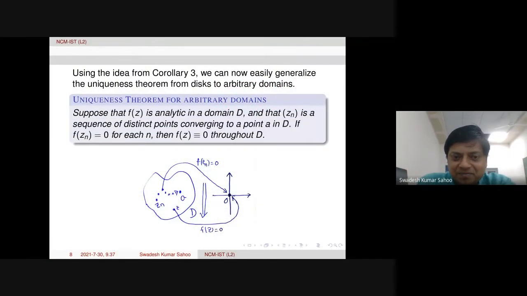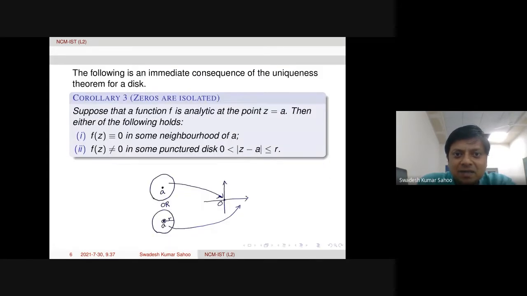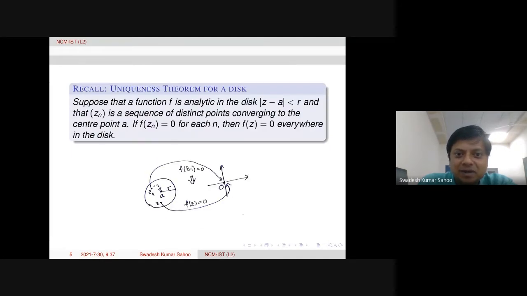Rectifying that. So before going to its proof, let us recall the zeros are isolated, this corollary of the uniqueness theorem for a disk. Now, if F is analytic in a disk and Zn is a sequence of distinct points converging to the center, and if these Zn's are zeros of F for each n, then F has to be identically equal to 0 throughout this disk. So this is the uniqueness theorem for a disk.